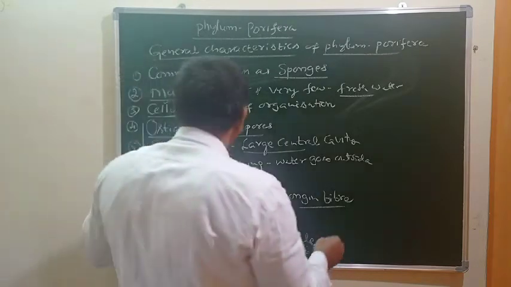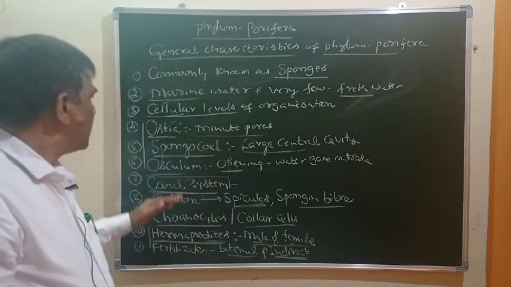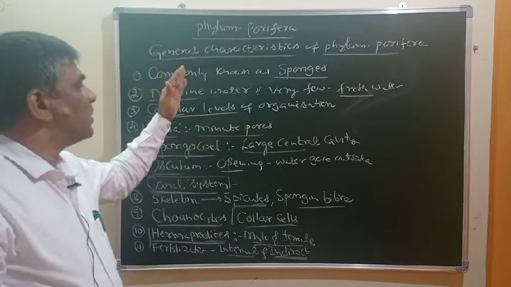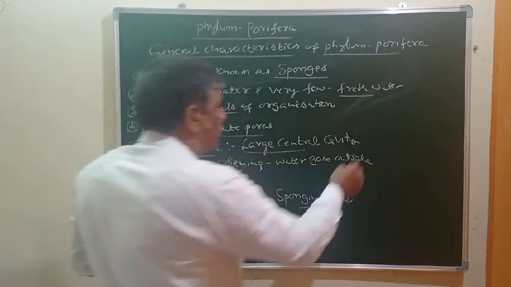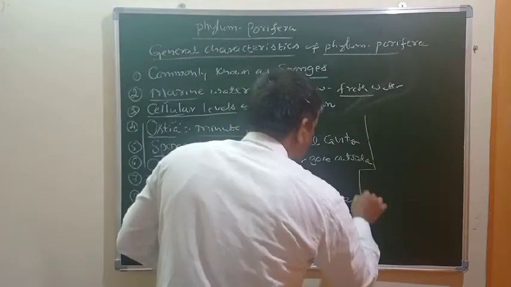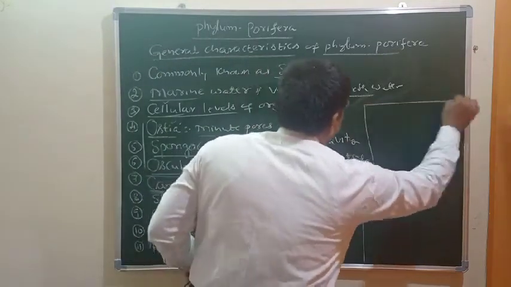And after learning about these general characteristics of sponges, you should know some of the examples included in this phylum. What are the different examples?